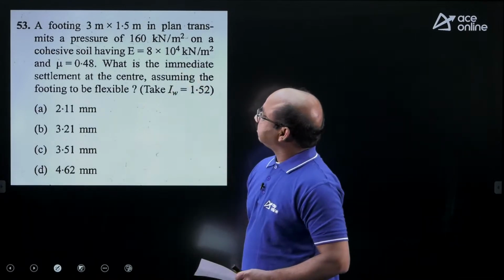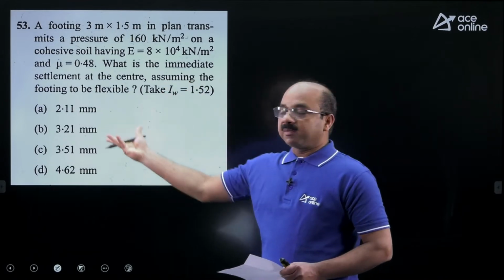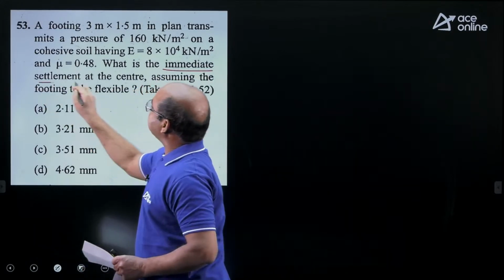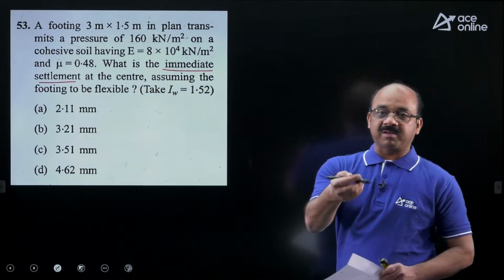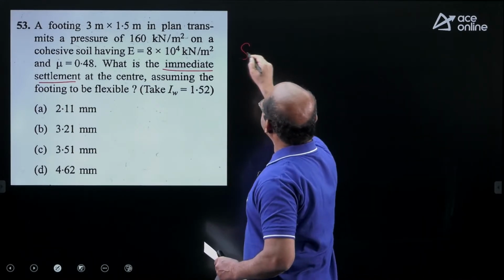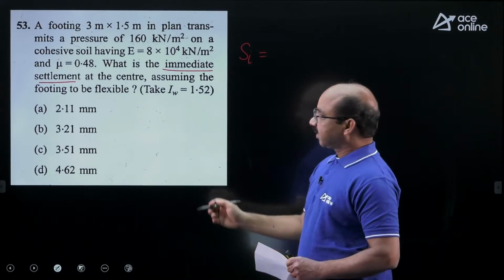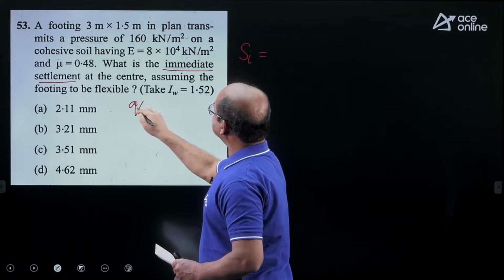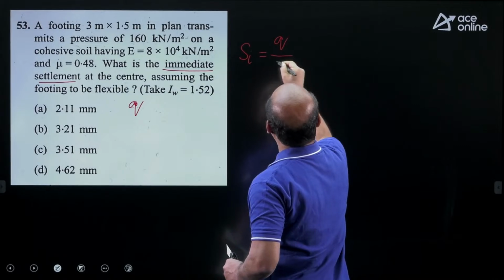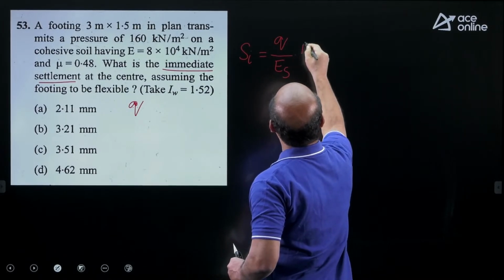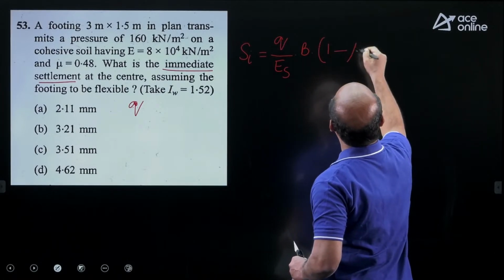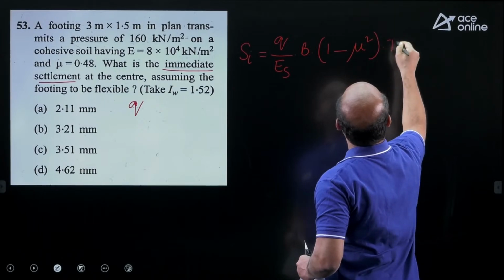You are given a footing there, pressure is given, properties also given there. You are asked to find immediate settlement, nothing but elastic settlement. You know very well the standard formula to find the elastic, otherwise immediate settlement of a footing. So elastic settlement, otherwise immediate settlement, is equal to, we have this formula, I write here, sorry. The elastic settlement is equal to footing pressure by Young's modulus into B into 1 minus mu squared into I.